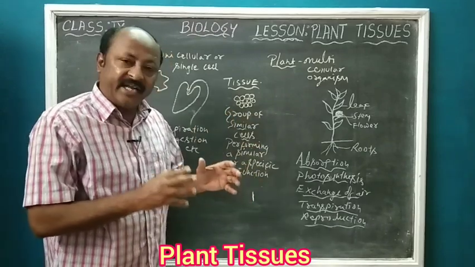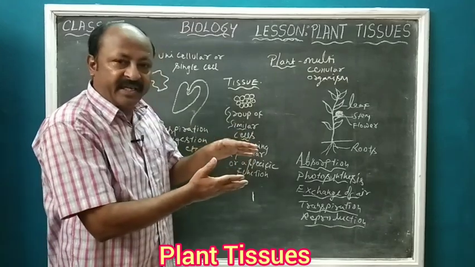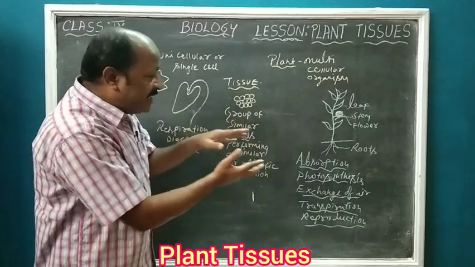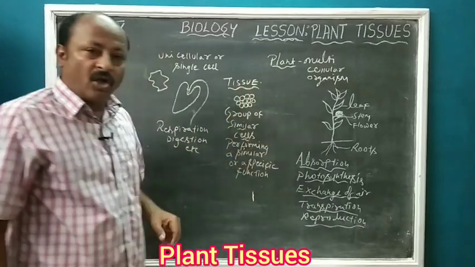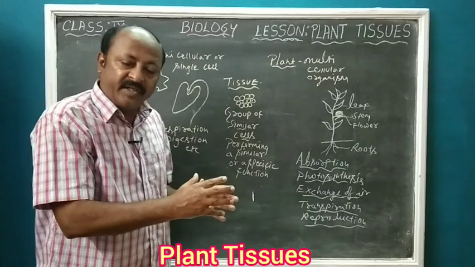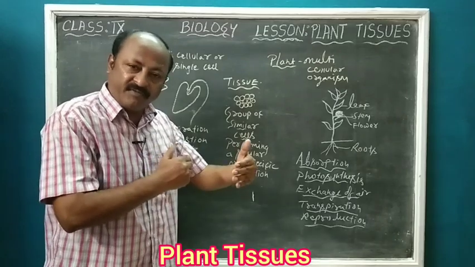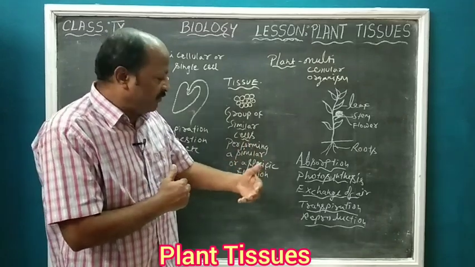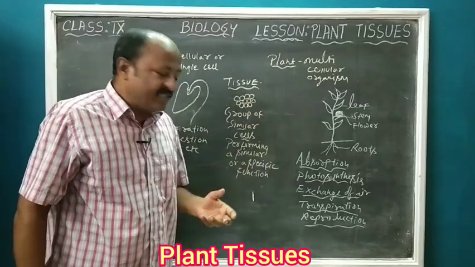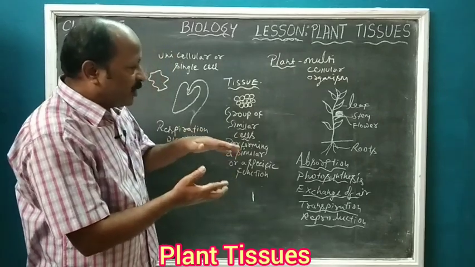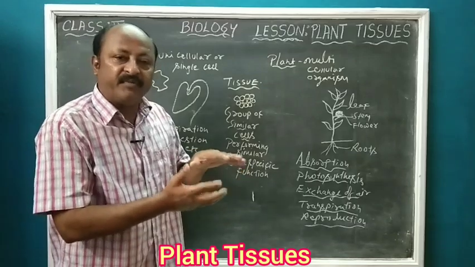With this we can clearly understand that all the parts do not perform the same function. Different parts are there for performing different functions, and these parts are made up of different types of tissues, that is plant tissues. For example, the roots are made up of tissues which help in absorption, and leaves are made up of tissue which help in photosynthesis, exchange of gases, then storage, etc. Flowers help in the process of reproduction. So these parts are made up of different plant tissues, performing various functions.